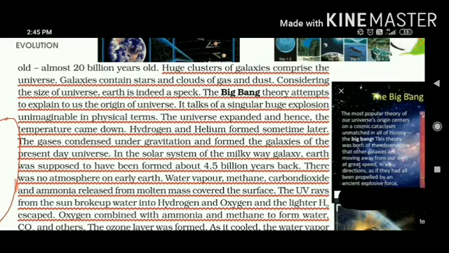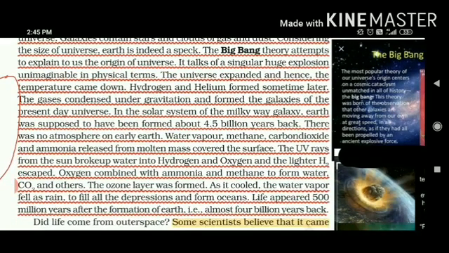So no atmosphere, only few of the gases which has been talked about, they were present. Rays broke up the water into hydrogen and oxygen, and hydrogen escaped in the atmosphere. Oxygen combined with ammonia and methane to form water, carbon dioxide and other gases. Then only a blanket around our earth, which we call ozone layer, formed in the stratosphere.